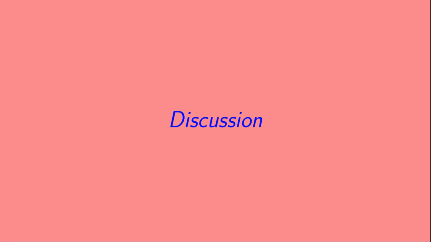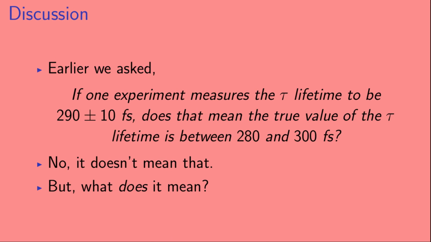Okay, so now let's discuss our results a little bit. At the beginning of the video, we asked the following. We asked if one experiment measures the Tau lifetime to be 290 plus or minus 10 femtoseconds, does that mean that the true value of the Tau lifetime is between 280 and 300 femtoseconds? And no, it doesn't mean that. But what does it mean?